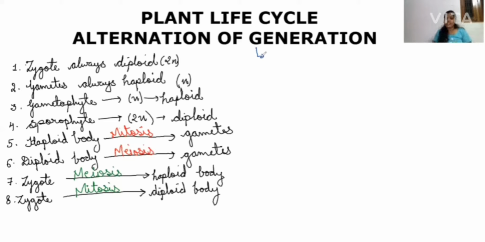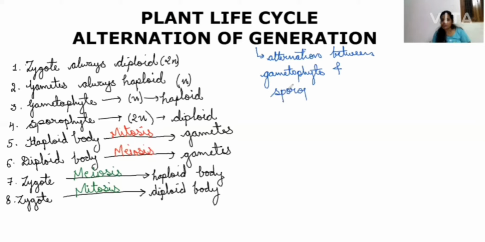So we can say it is the alternation between gametophyte, which is the haploid stage, and sporophyte in the life cycle of an organism.